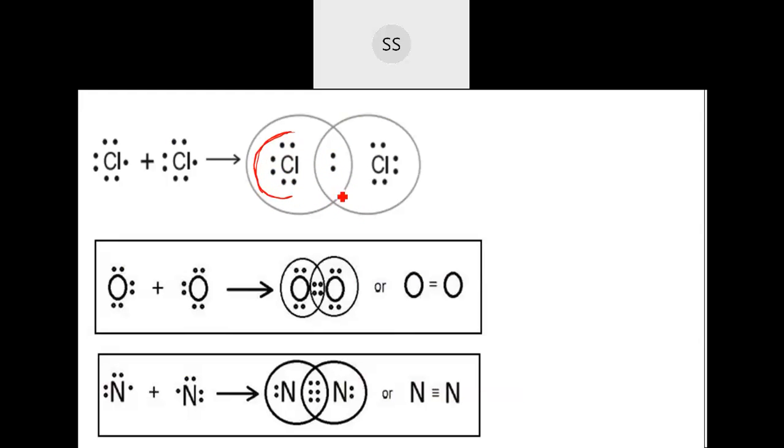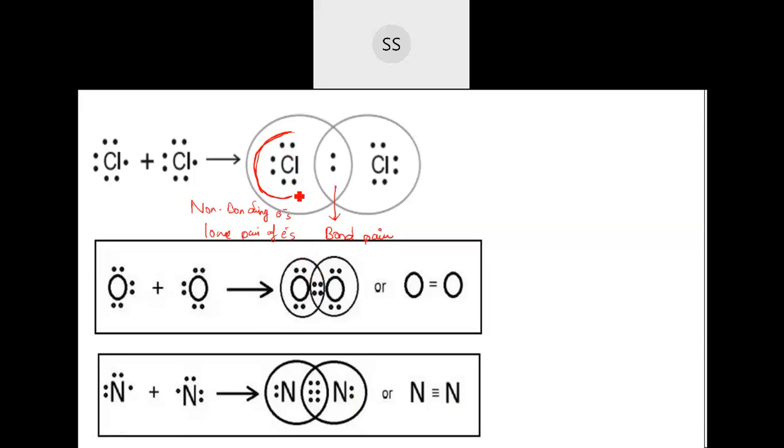The electrons which are shared between the 2 atoms are called bond pairs, because they are involved in bonding. And the electrons which are not involved in bonding, which are just present on the atoms, they have not given these electrons for bonding purpose. So these are called non-bonding electrons. They are also called lone pair of electrons, because they are left alone. They have not taken part in the bond formation. So that is the reason they are named as non-bonding electrons or lone pair of electrons.